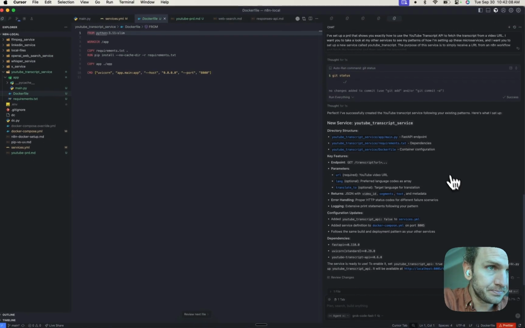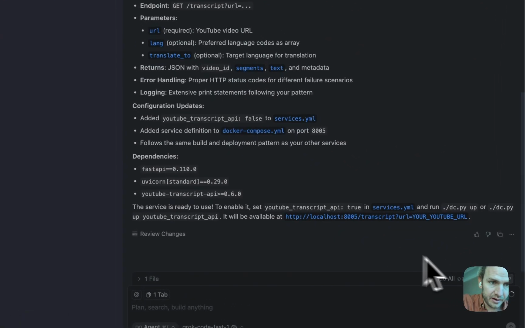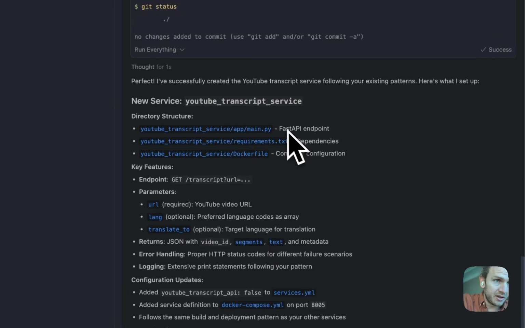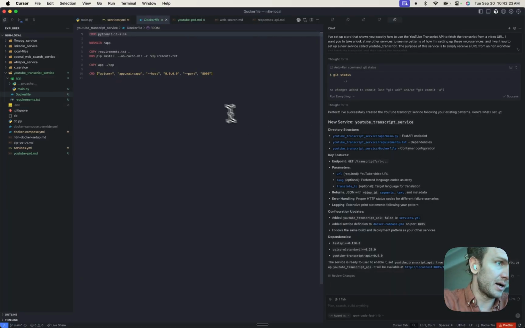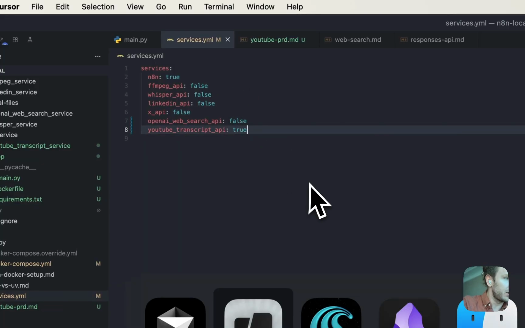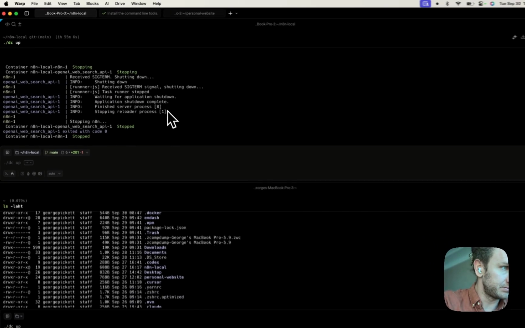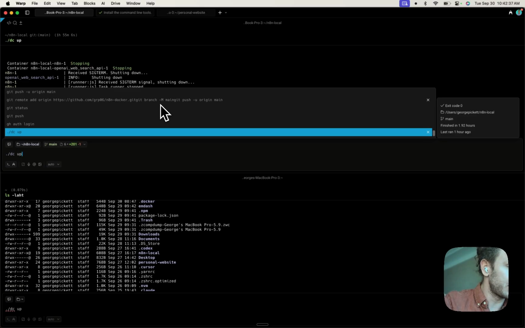Okay, it looks like it's done. Cool. So we've created the FastAPI endpoint, we've installed the dependencies, and configured the container. I'm just going to trust that it's working and try it. That's the point of vibe coding, right? So I'm going to set this to true. I'm going to flip over to Warp. Warp is my terminal, an iTerm or Terminal competitor, which I love. And I'm just going to run DC up.